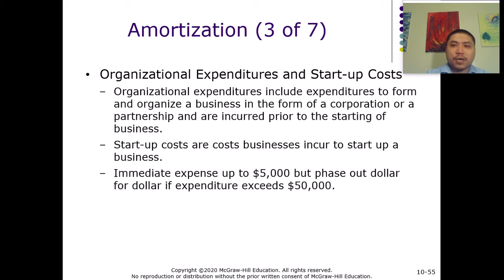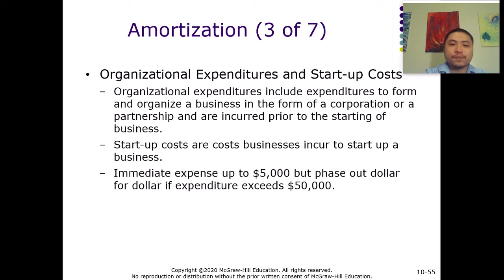A lot of these costs, even though the startup costs can include some tangible asset, right? But a lot of times the startup costs also include the intangible asset, right? So that's why we can categorize them as one of the types of intangible asset here, right?